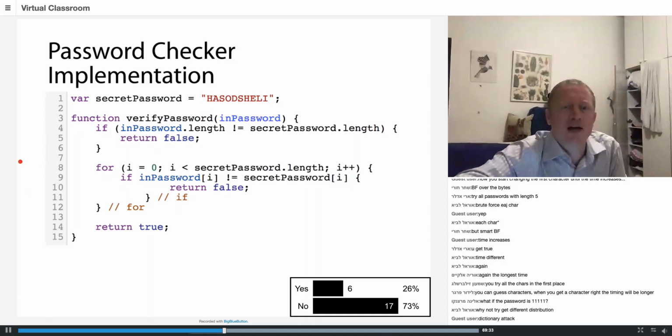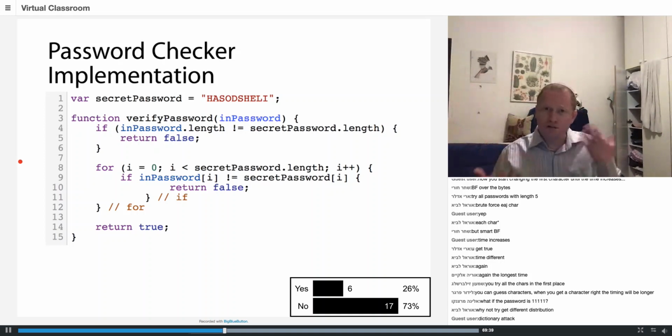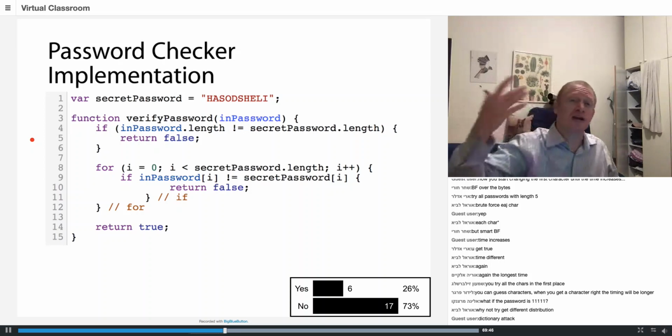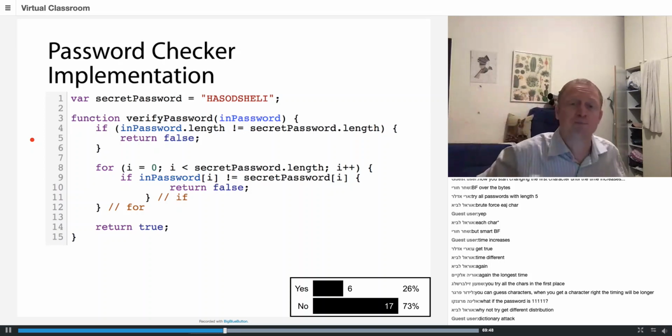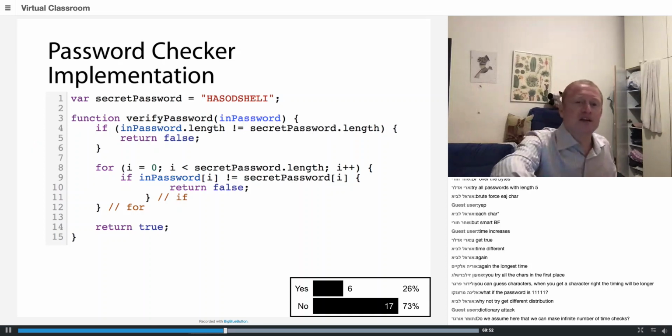So I'm going to try increasing lengths and all sorts of different lengths. And one of the lengths is going to be the correct length, and then the function will exit at line 10 instead of line 5, and it's going to take a little longer to run because of that. And once I know the correct length, the next thing I'm going to do is, do I assume that we make an infinite number of tries?